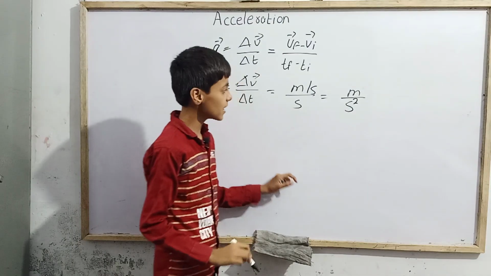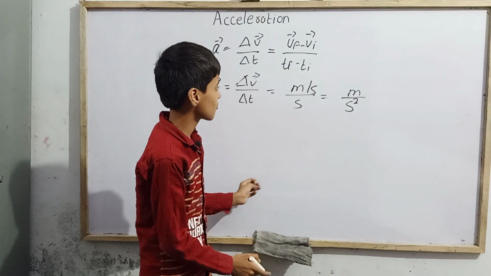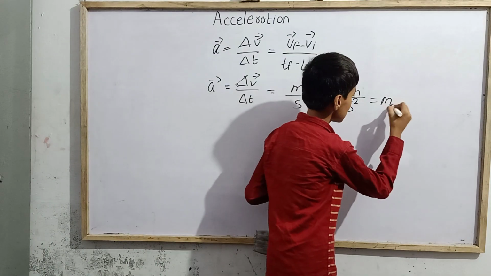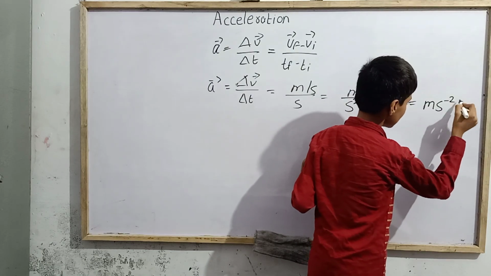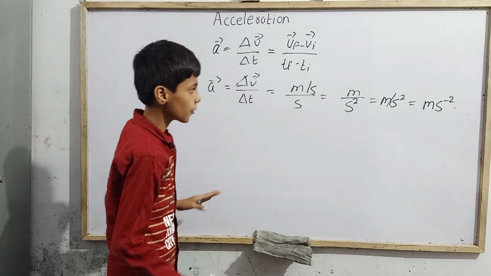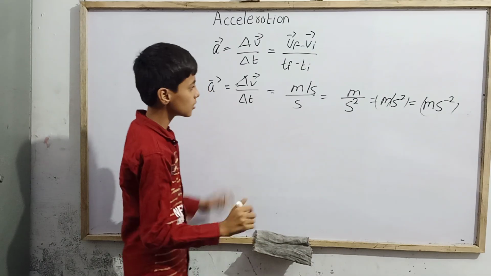Why per second square? Because when the second came down, it became second into second, so meter per second square, which we can also write as meter second inverse square. Either of these can be used as the unit of acceleration.